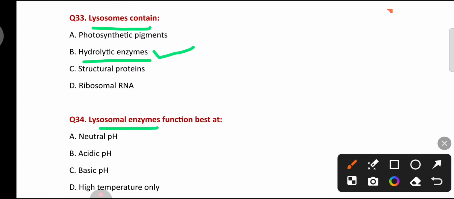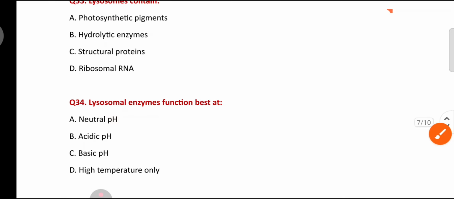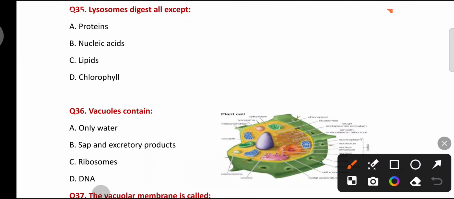Lysosomal enzymes function best at neutral pH, acidic pH, basic pH, high temperature only. Lysosomal enzymes function best at acidic pH. Lysosomes digest all except proteins, nucleic acids, lipids, chlorophyll.